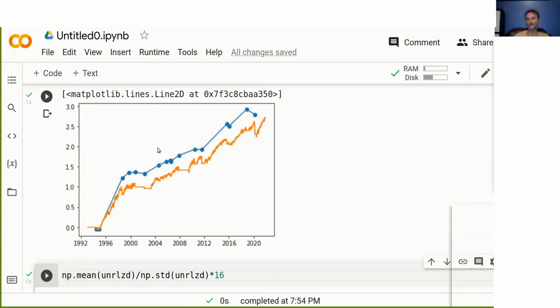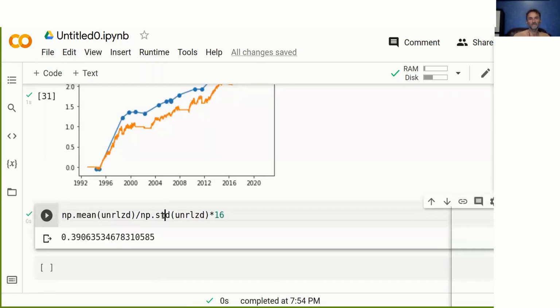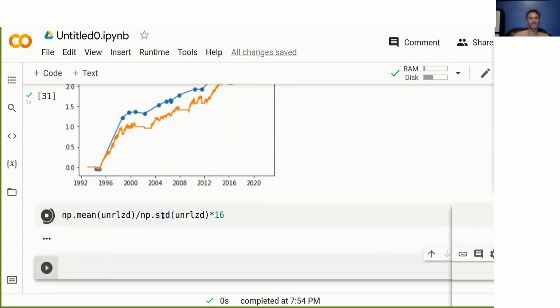Looks a bit better, right? So let's just see how our Sharpe ratio improved when we run this long only trade. All right, it went from 0.4 to 0.73. And this is somehow expected because we're running a long only strategy on an asset which over time mostly went up. And so the short trades are not particularly good.